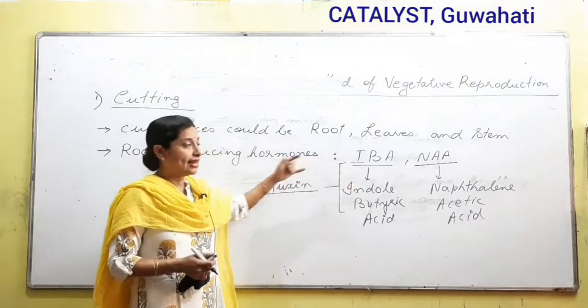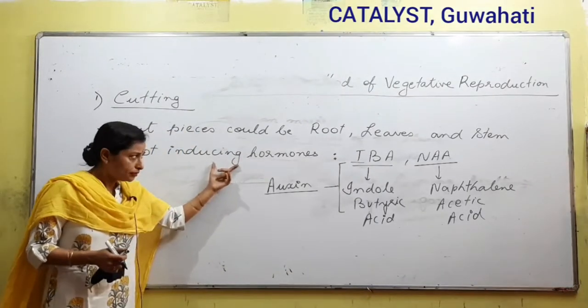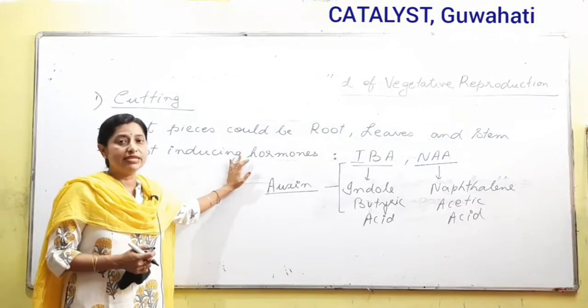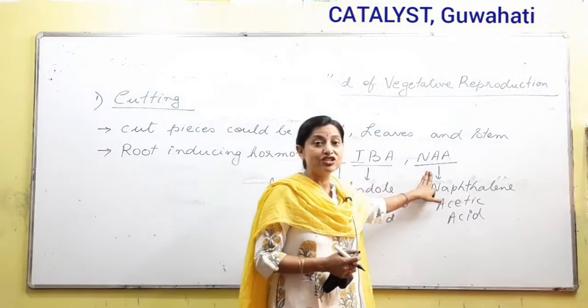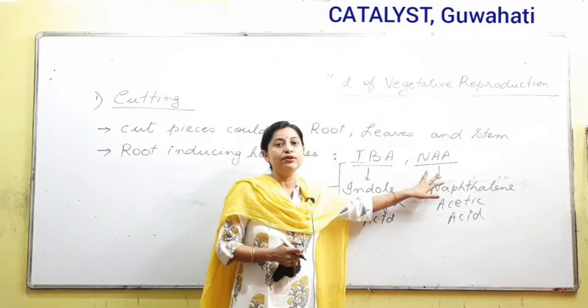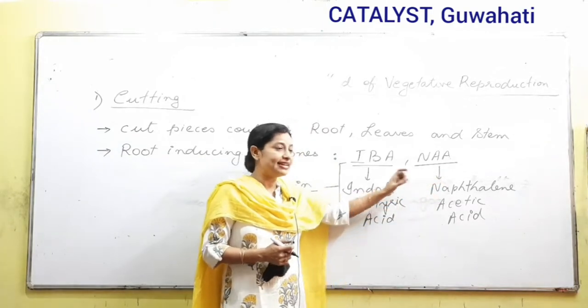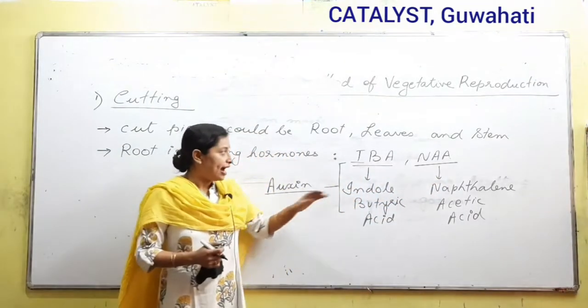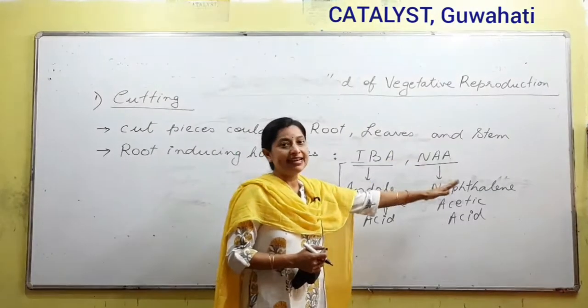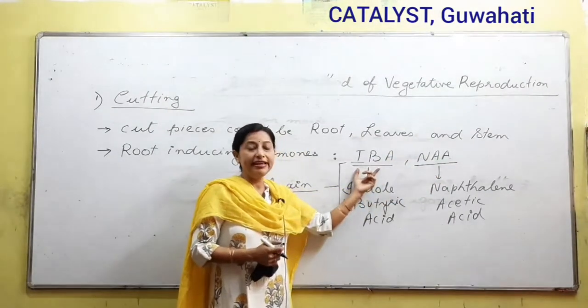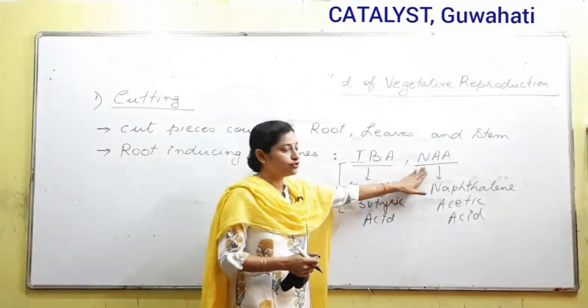A question comes on this. The question asked is: identify the root inducing hormone. The root inducing hormone could be this one. Sometimes in the question IAA or indole acetic acid is given, and if it is given, all the answers would be correct. And if sometimes only IBA is given and NAA is not, then you have to choose IBA. If IBA is absent, then you have to choose NAA.